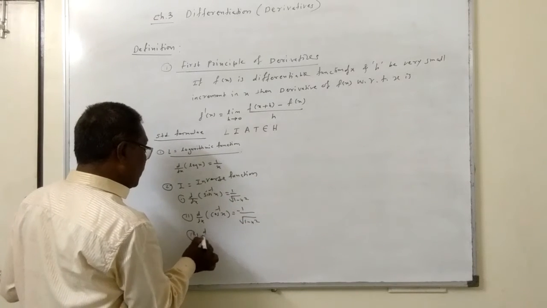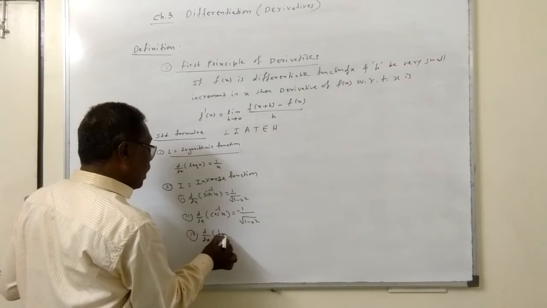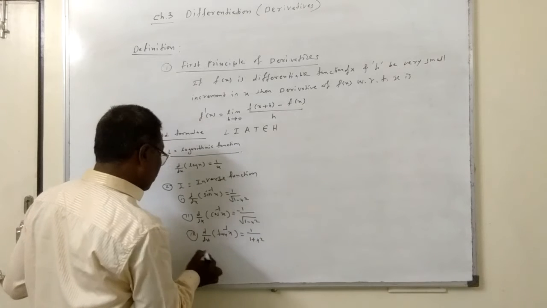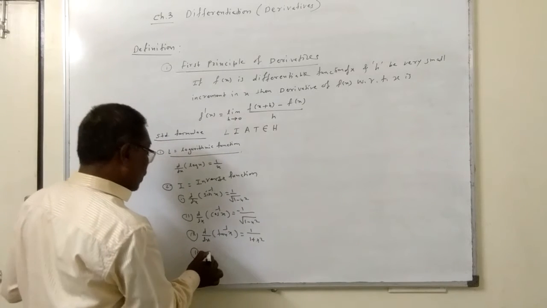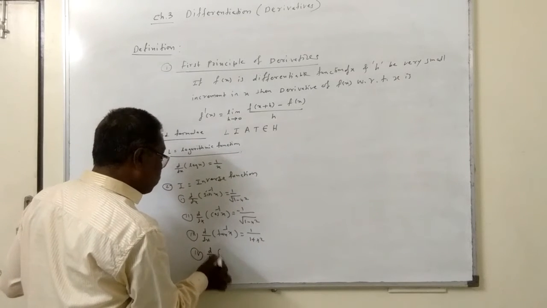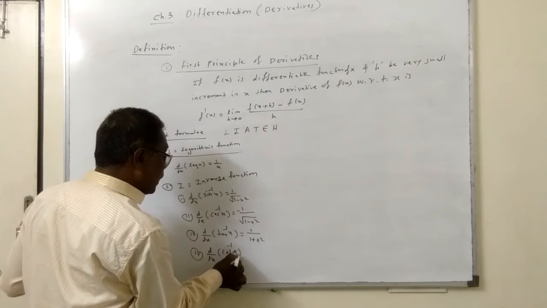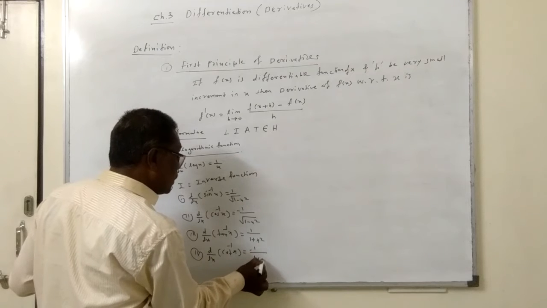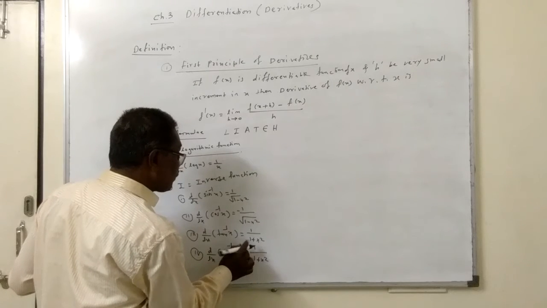The third formula: d by dx of tan inverse x is 1 upon 1 plus x square. The fourth formula: d by dx of cot inverse x is minus 1 upon 1 plus x square.